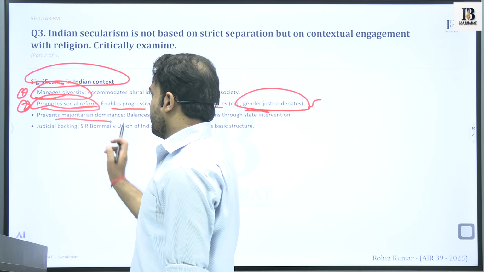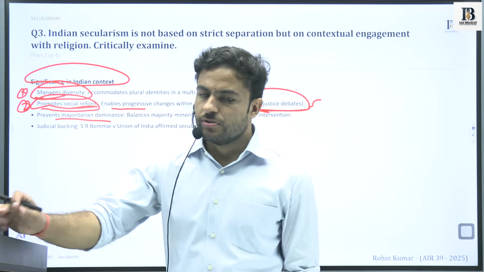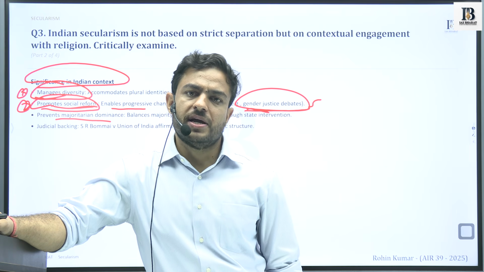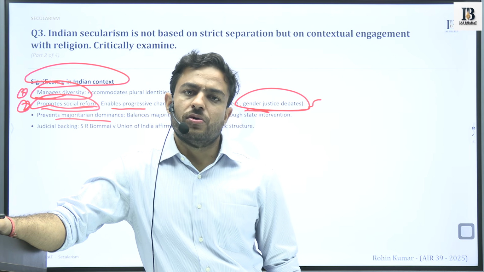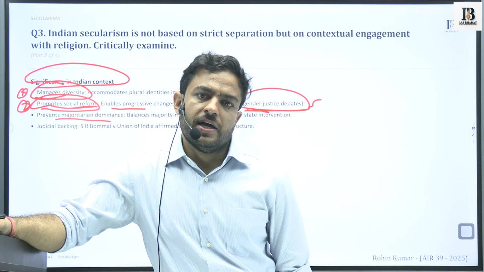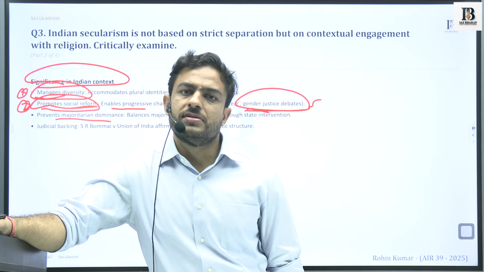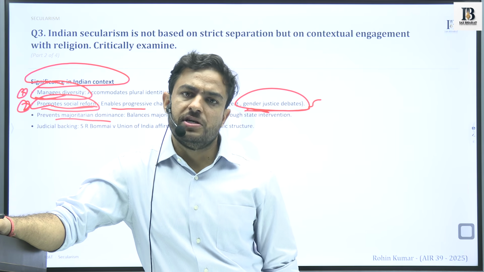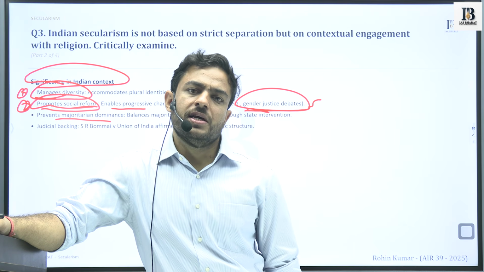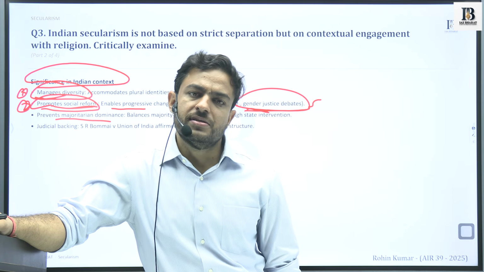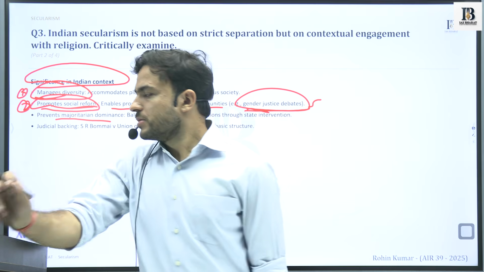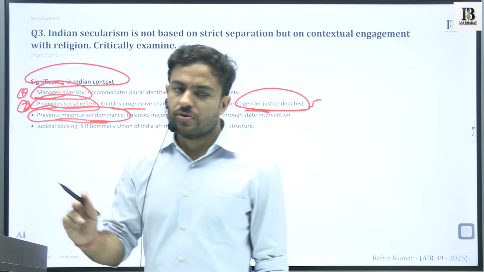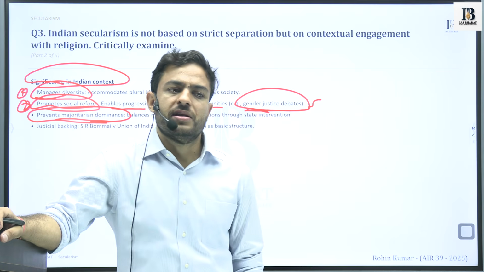Next thing is to prevent majoritarian dominance. When majoritarianism rises, it comes at a cost of insecurity among certain communities, certain religious and cultural communities. They might feel that they are being discriminated against, they are being left out. So it strikes at the core of this idea of majoritarianism only.